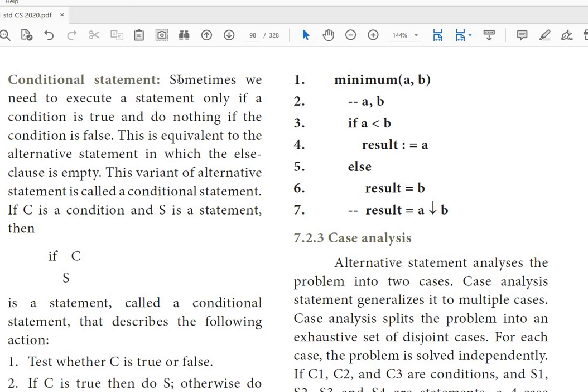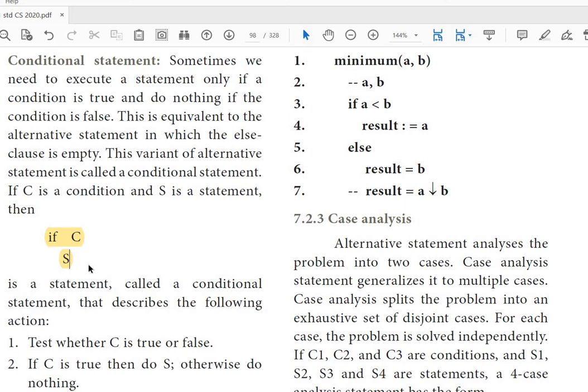What is a conditional statement? Sometimes we need to execute a statement only if the condition is true and do nothing if the condition is false. Yes, there may be only two things: if the condition is true, execute; or else no need. But there will be a requirement, if the condition is false, to move to another thing. This is equivalent to the alternative statement in which the else clause is empty.